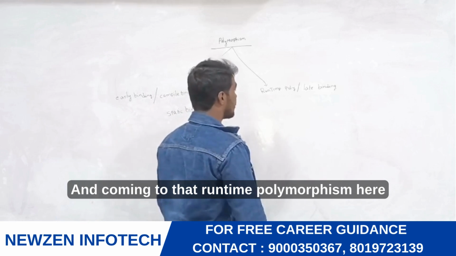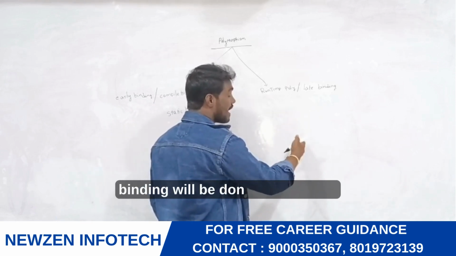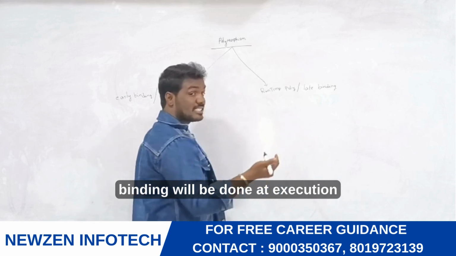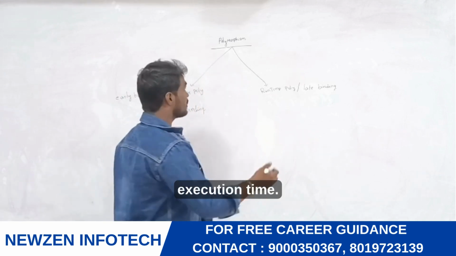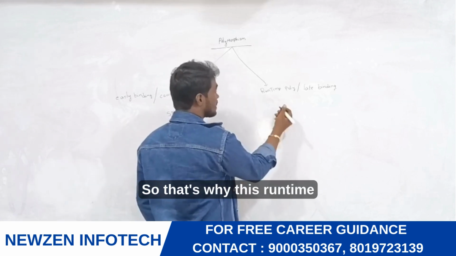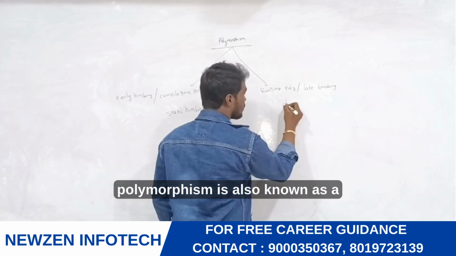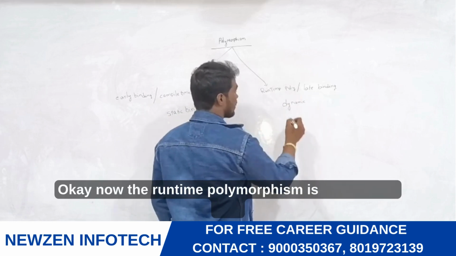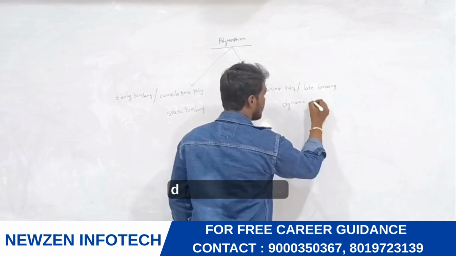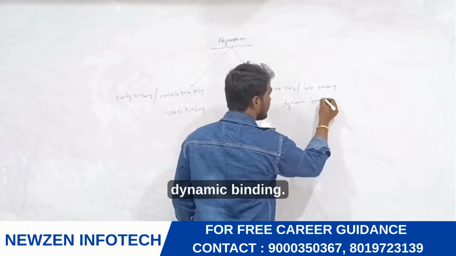And coming to runtime polymorphism, the binding will be done at execution time. So that's why this runtime polymorphism is also known as dynamic binding.